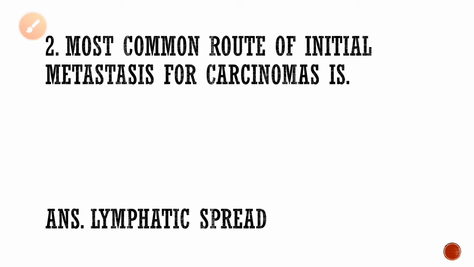Second question, most common route of initial metastasis for carcinoma is. All carcinomas are localized initially, but if the carcinoma wants to spread from one place to another, or change the seat of the disease, then the common route they choose is lymphatic spread, or through lymph nodes.